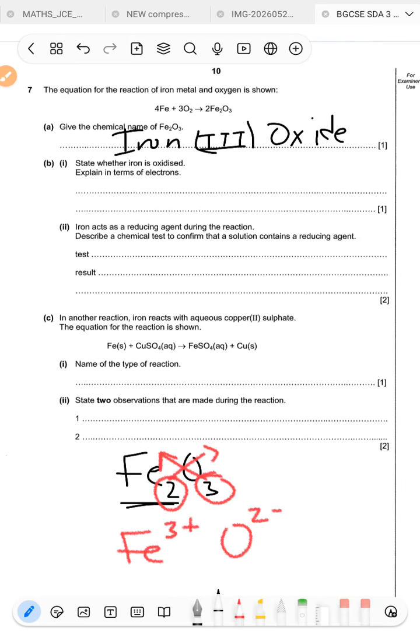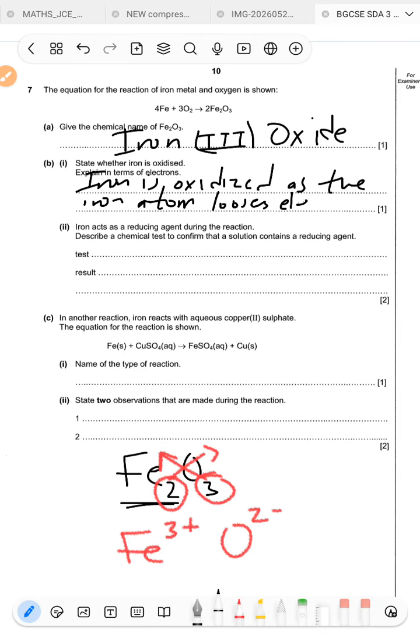Yes, iron is oxidized. Okay, iron, Fe. So you can either get a substance being reduced or oxidized. So in this instance, we are going to say that iron is oxidized as the iron atom loses electrons to an oxygen atom. Simple as that.